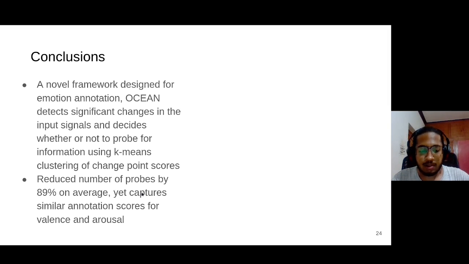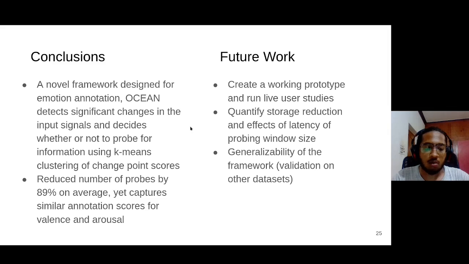Coming to what we will be doing next, we are planning on creating a working prototype for the model and running experiments on live users. This will both validate the framework as well as provide key intuition and new insights and challenges that we might face. We also plan on quantifying the storage reduction that happens due to Ocean. We know that Ocean reduces the number of probes by 89%. We'd like to see how this pans out in terms of storage.